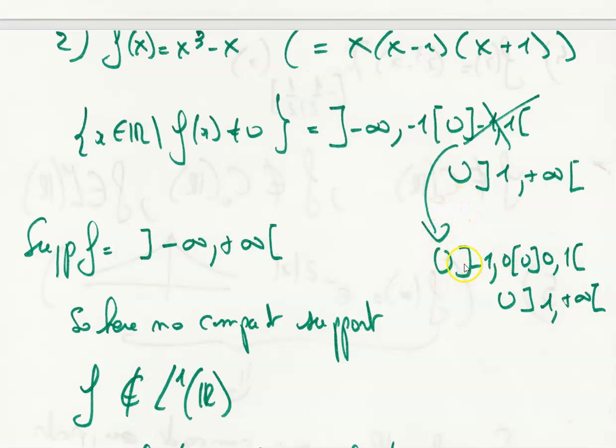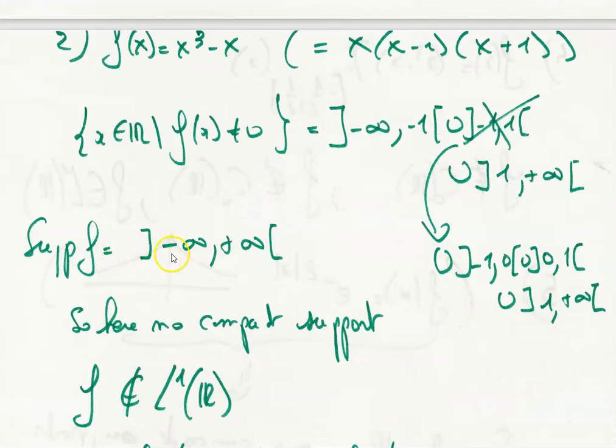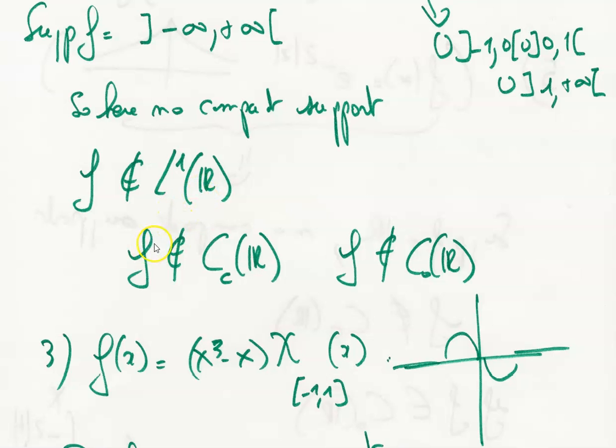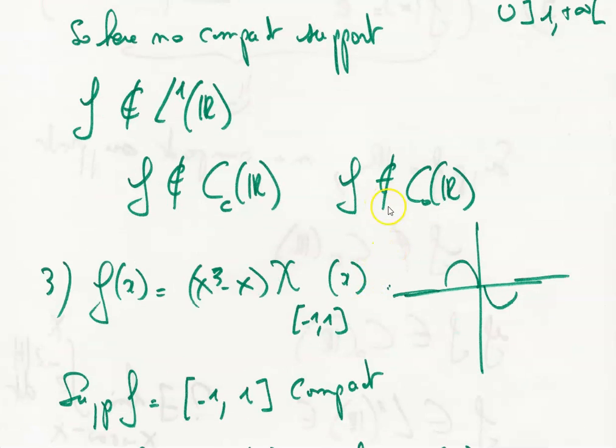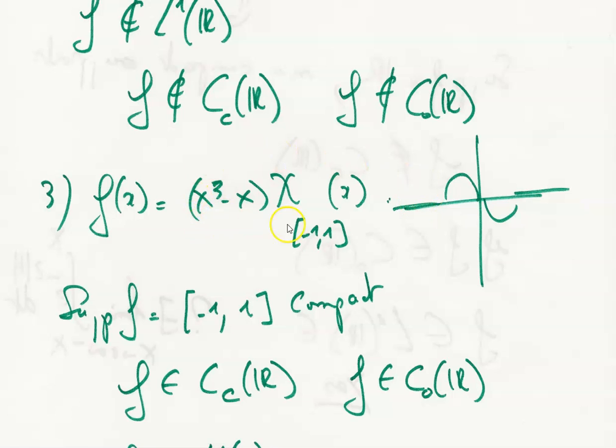But we can also include minus 1 to 0, 0 not included, union 0 to 1, union 1 to infinity. So this is the set, and its closure is the whole line. So the support of f, what's the support of f? The support of f is minus infinity to plus infinity. So here there is no compact support. f doesn't belong to L1 of R, f doesn't belong to the continuous functions with compact support of R, f doesn't belong to the continuous functions of R, because there is clearly a discontinuity.